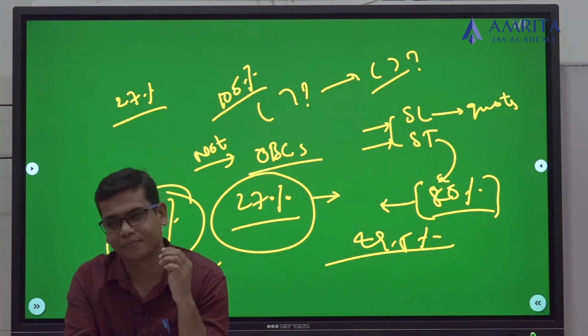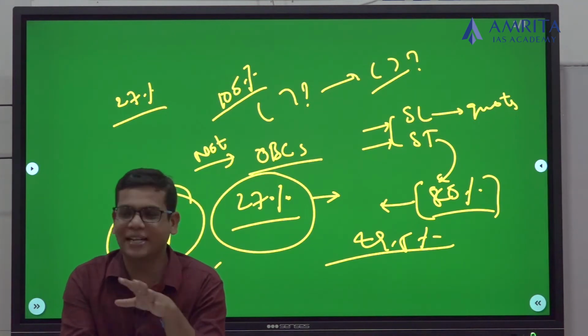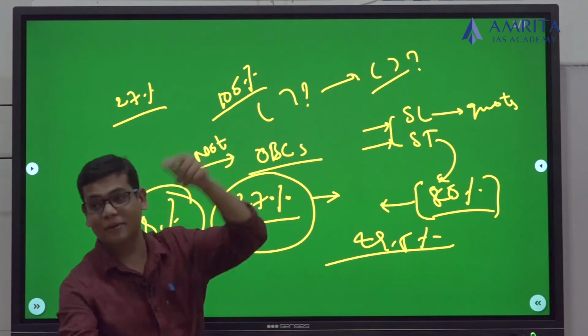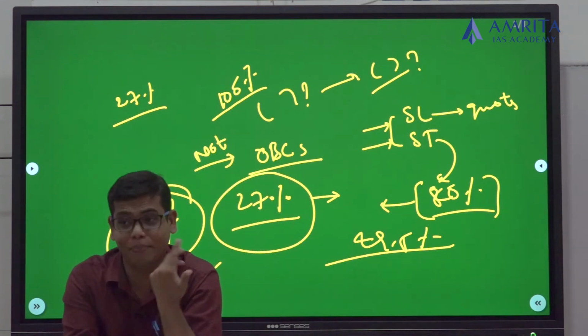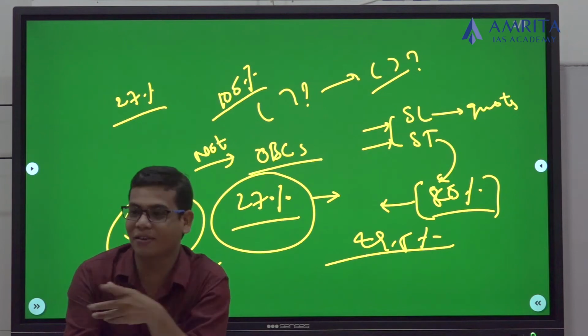Only OBC. Even anyone can do. I do agree that anyone can do. But the point is, how many are really utilizing that 50% point? Everyone can compete. You and me, everyone can compete. Even SC, ST, physically challenged, everyone will compete.